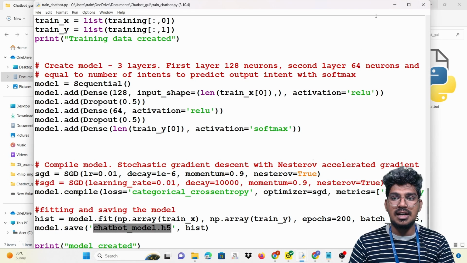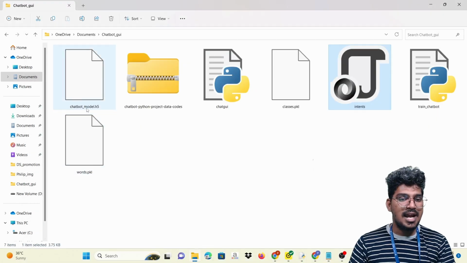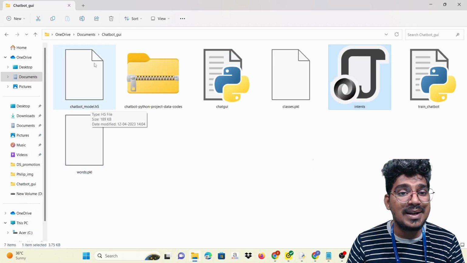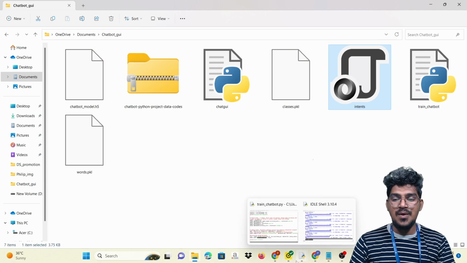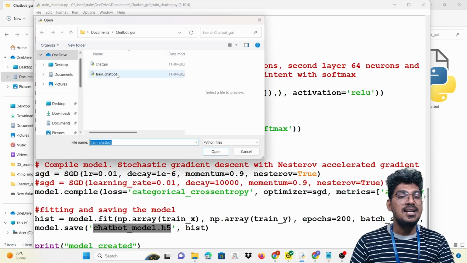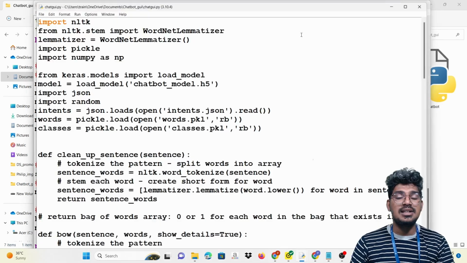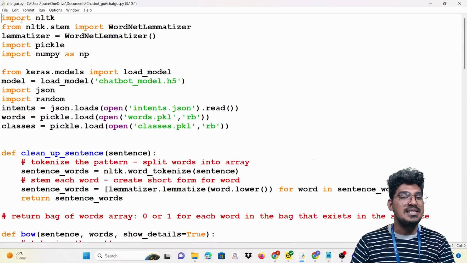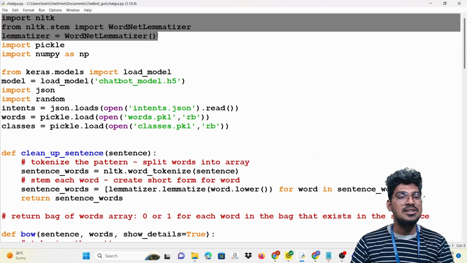Chatbot model.h5. You can see it here. Chatbot model.h5, this is a trained model. Now we are going to create the GUI. Just open this particular GUI and you can see all the necessary libraries you have to import here.